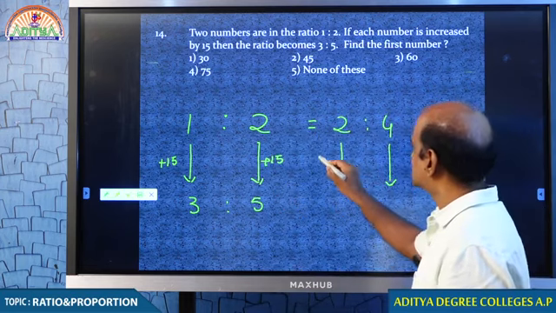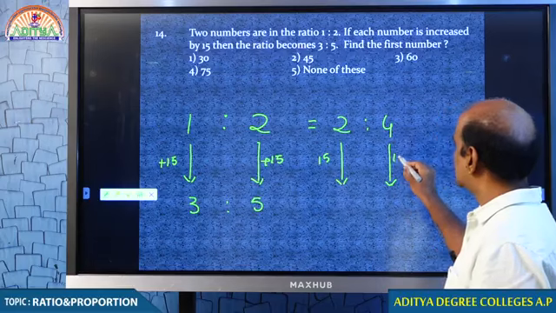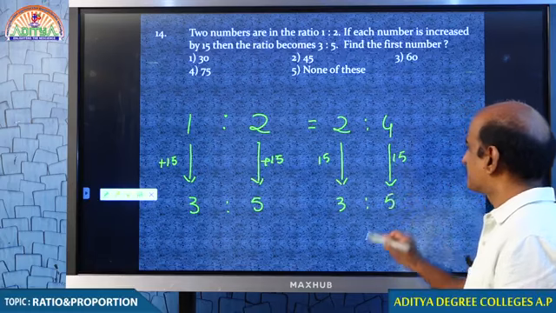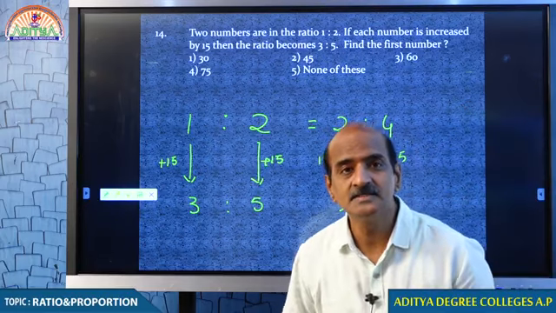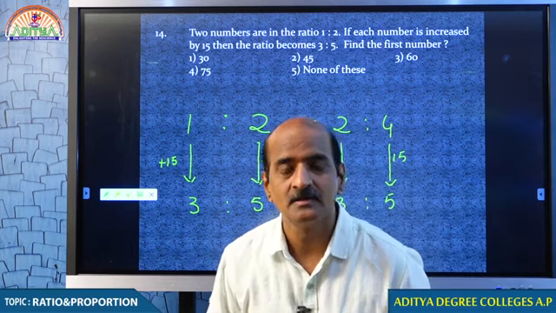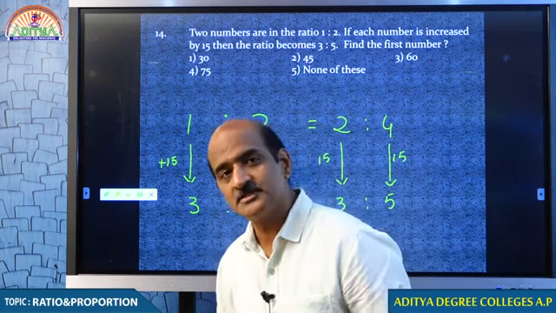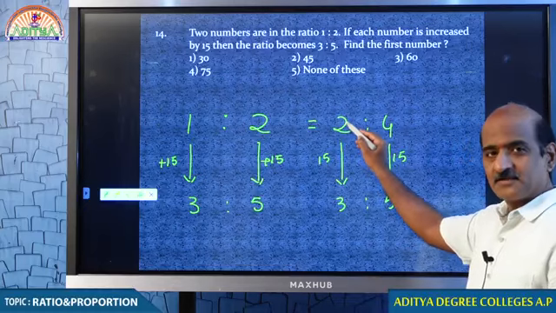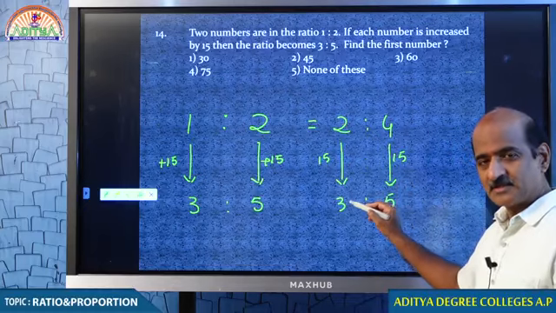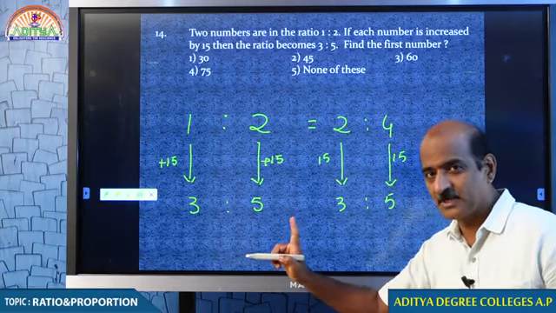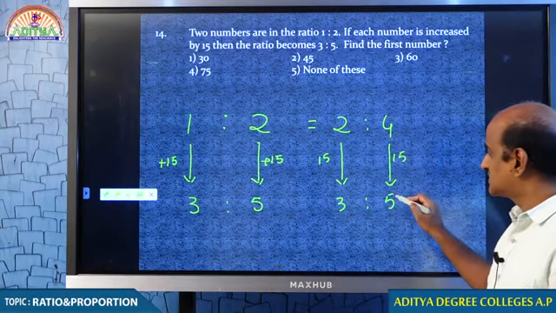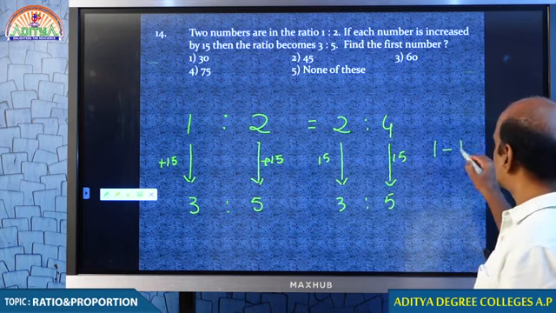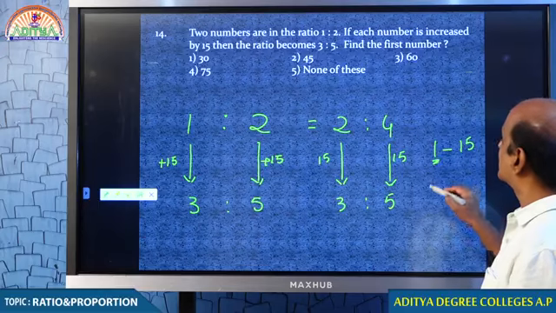Each part is increased by 15. When each number is increased by 15, the ratio becomes 3:5. Is this fair? Can you tell me why we made the change? Just look at this. The first number, which was 2 parts, becomes 3 parts, increased by 1 part. The next number also increases by 1 part by adding 15. In this question, every 1 part is 15.